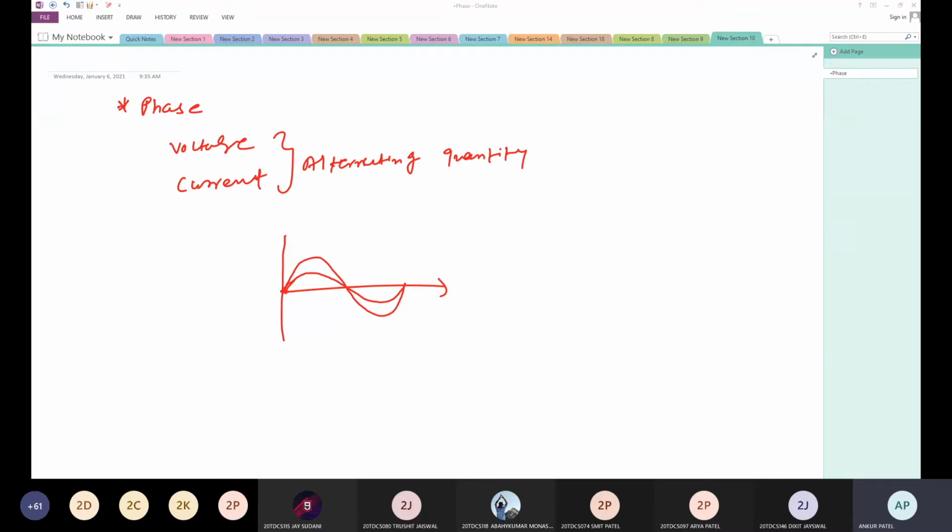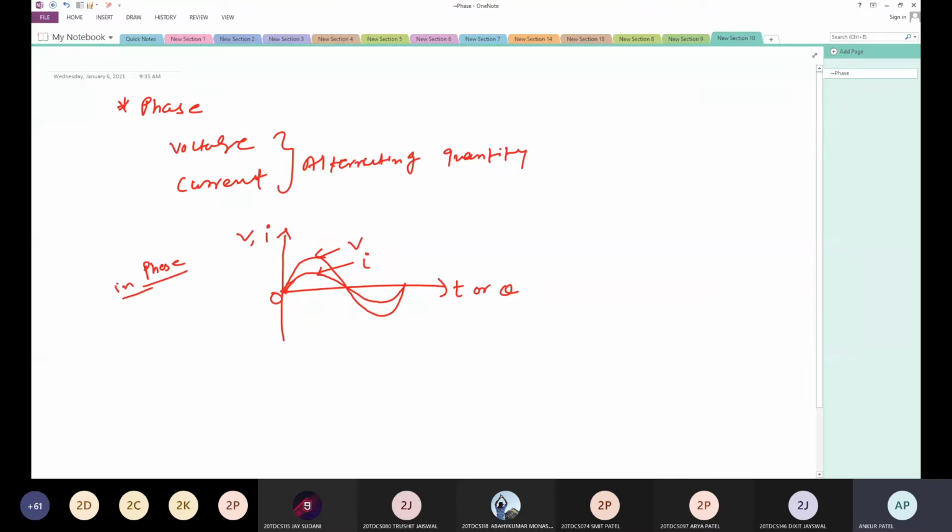I have to show this V, I with respect to t or theta, or omega t. This is my voltage, this is my current, this is 0. So this is called in phase.